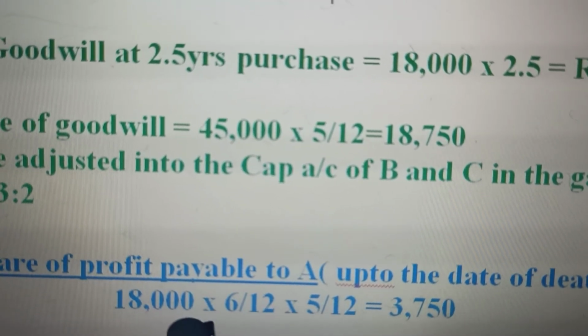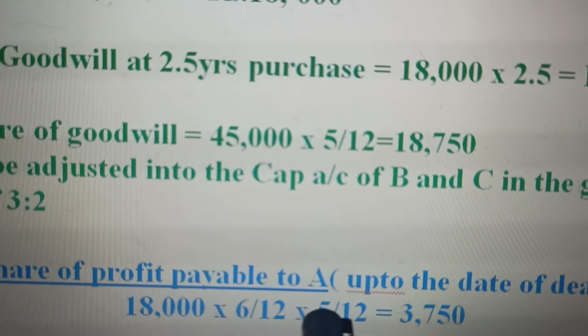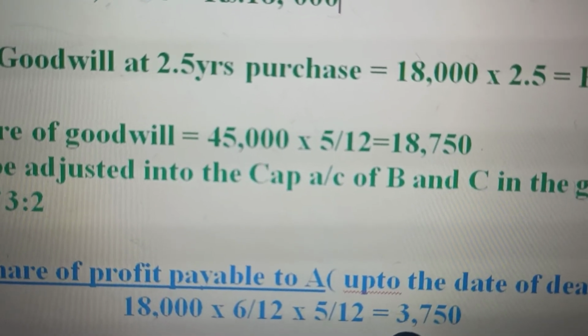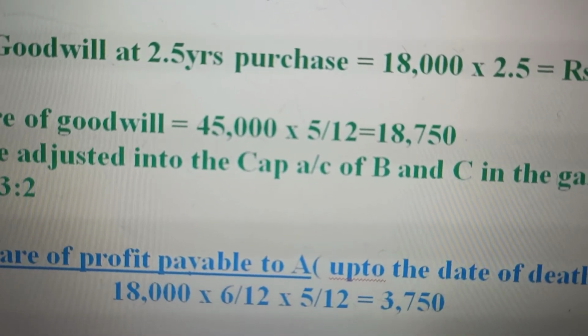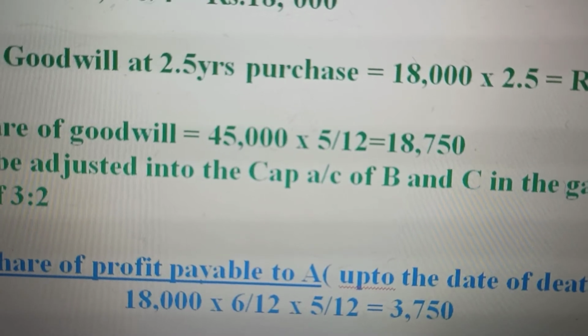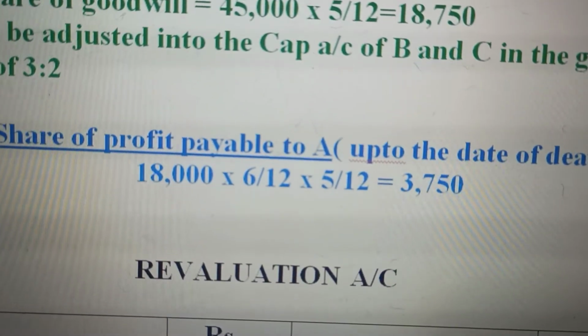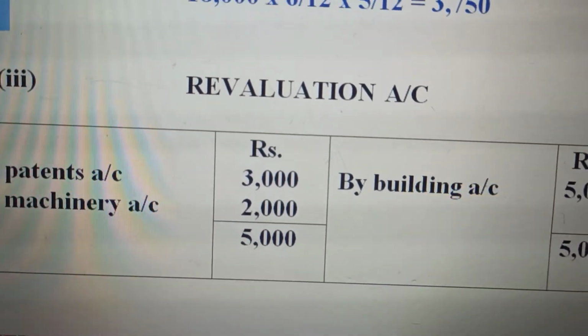So 18,000 into 5/12 into 6 months, he was alive for 6 months, comes to 3,750. So 3,750 is his share of profit that is payable to him, or his representatives will be able to take it at the death of this partner.